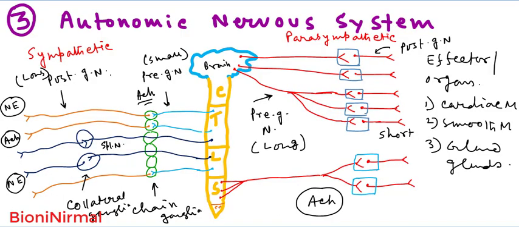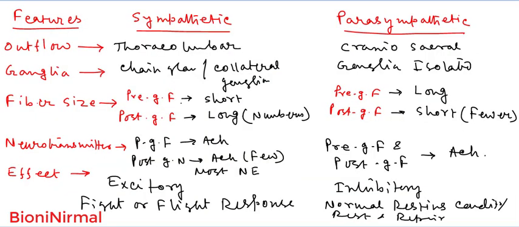So these are the basic functional differences between the sympathetic and parasympathetic divisions, and I hope you have understood the autonomic nervous system and the differences between them. In the next video we will discuss the different types of neurotransmitters and their receptors in the autonomic nervous system.